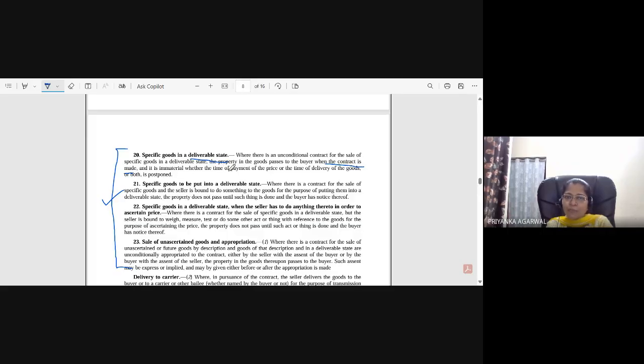Immaterial whether the time of payment of the price or the time of delivery is postponed, or both are postponed. Okay, specific goods to be put into a deliverable state.